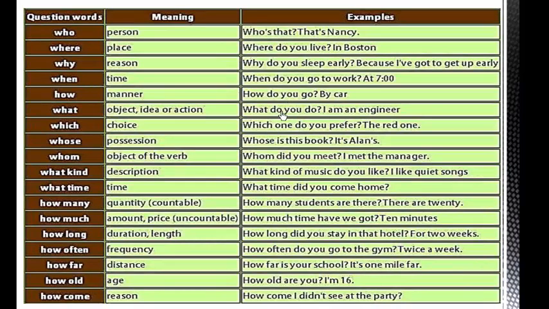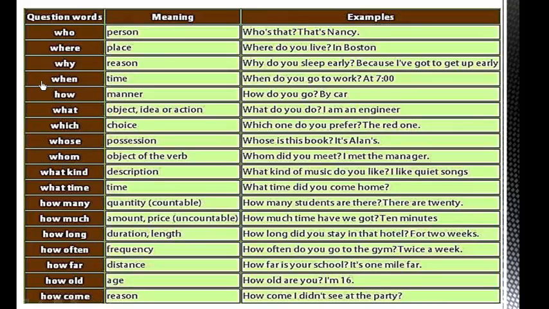Now let's have a look at question words. The question words always begin with WH: who, where, why, when, how, what, which, whose, whom.